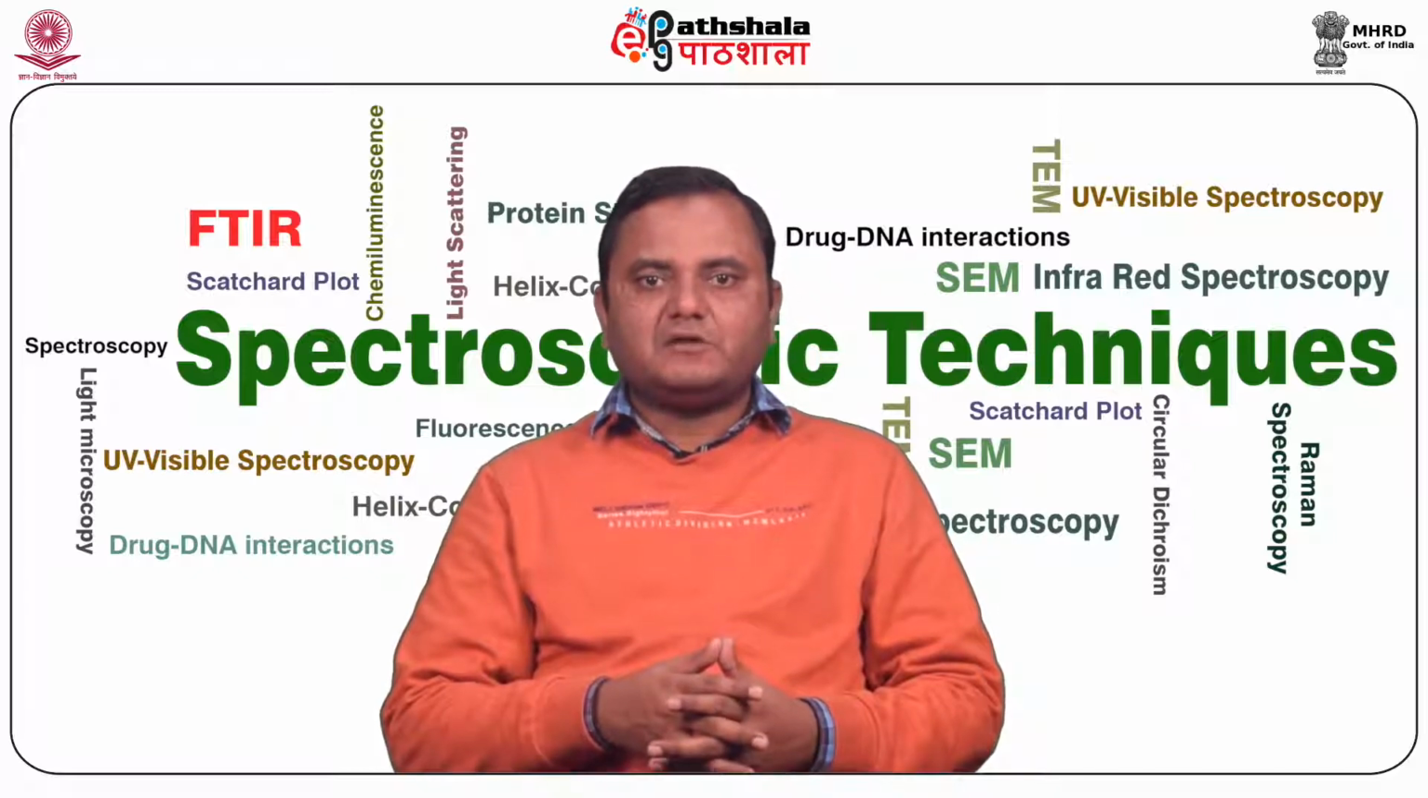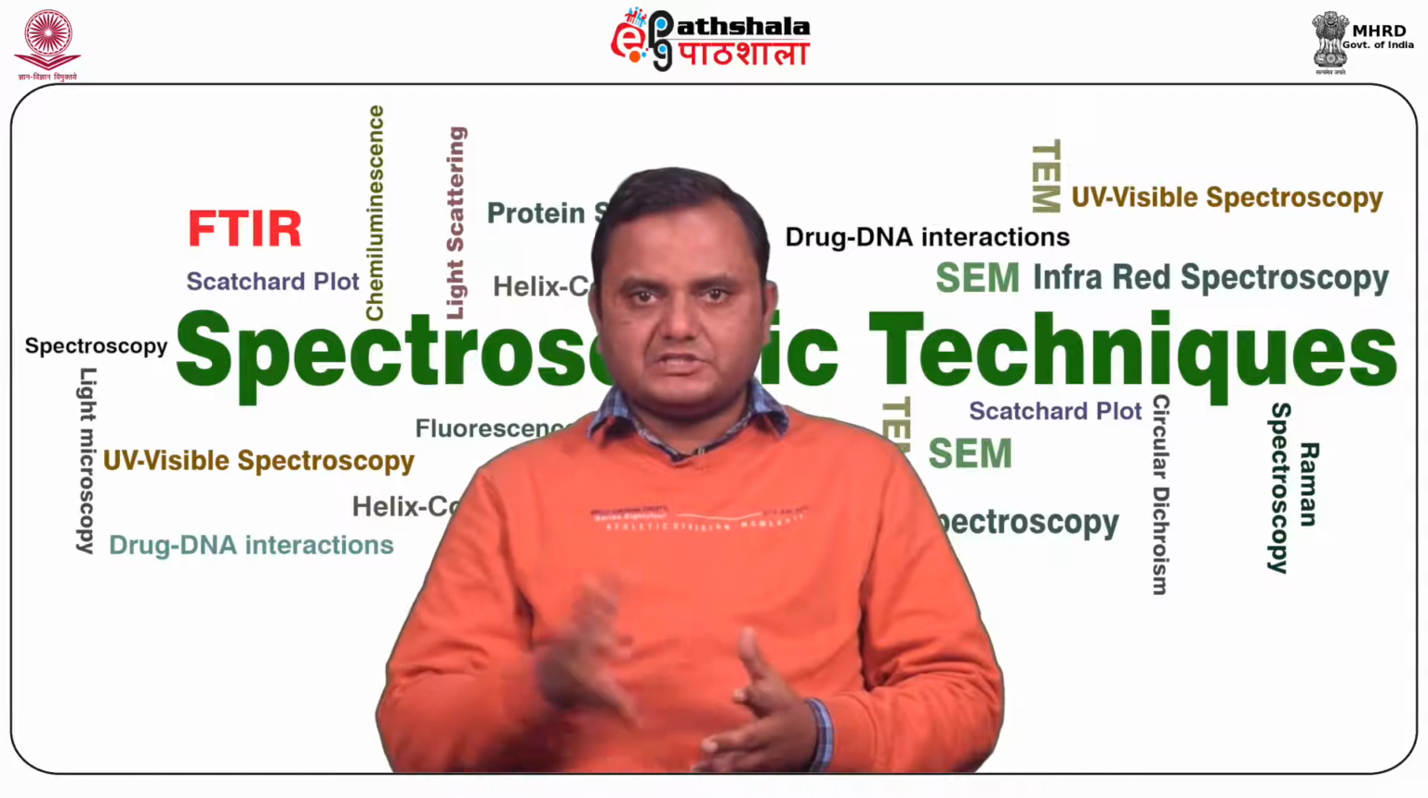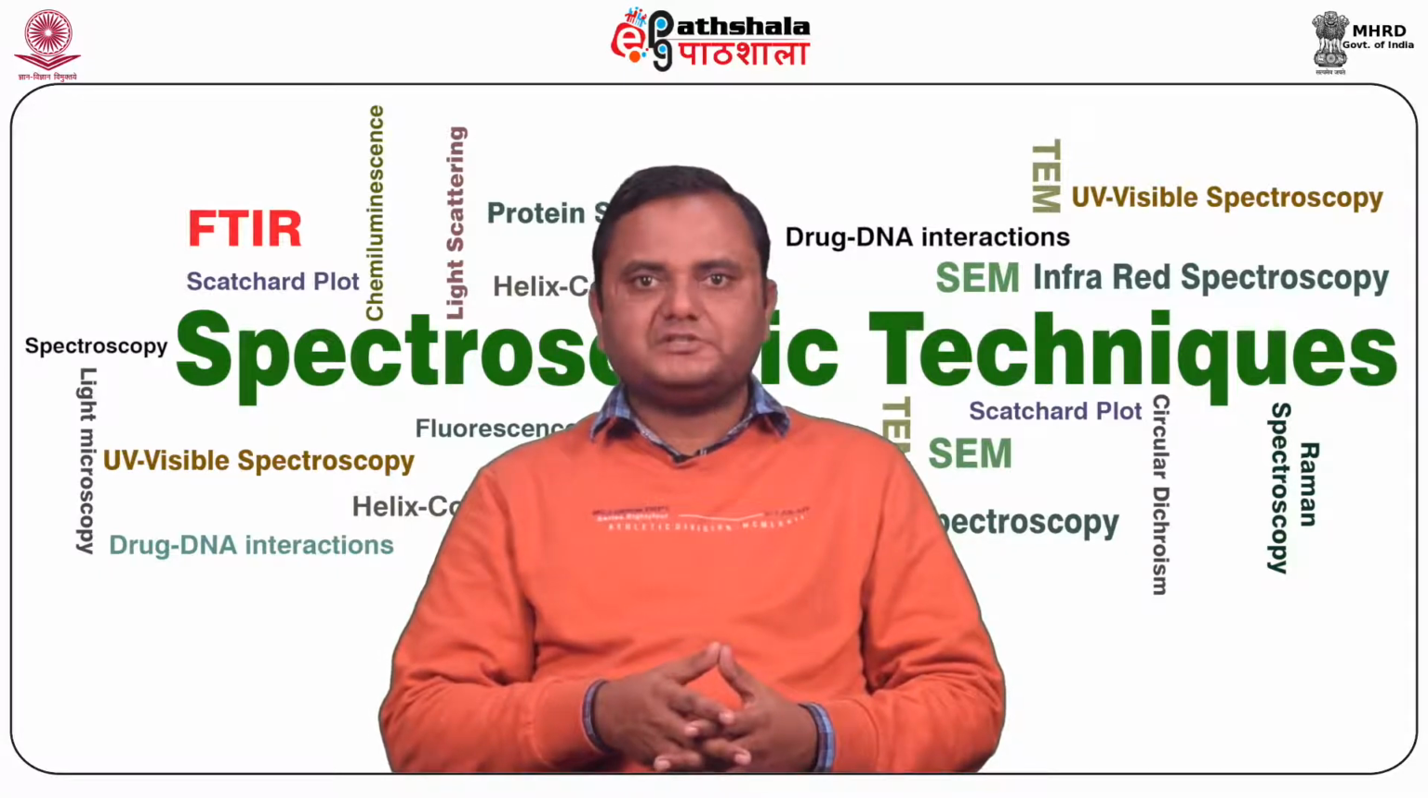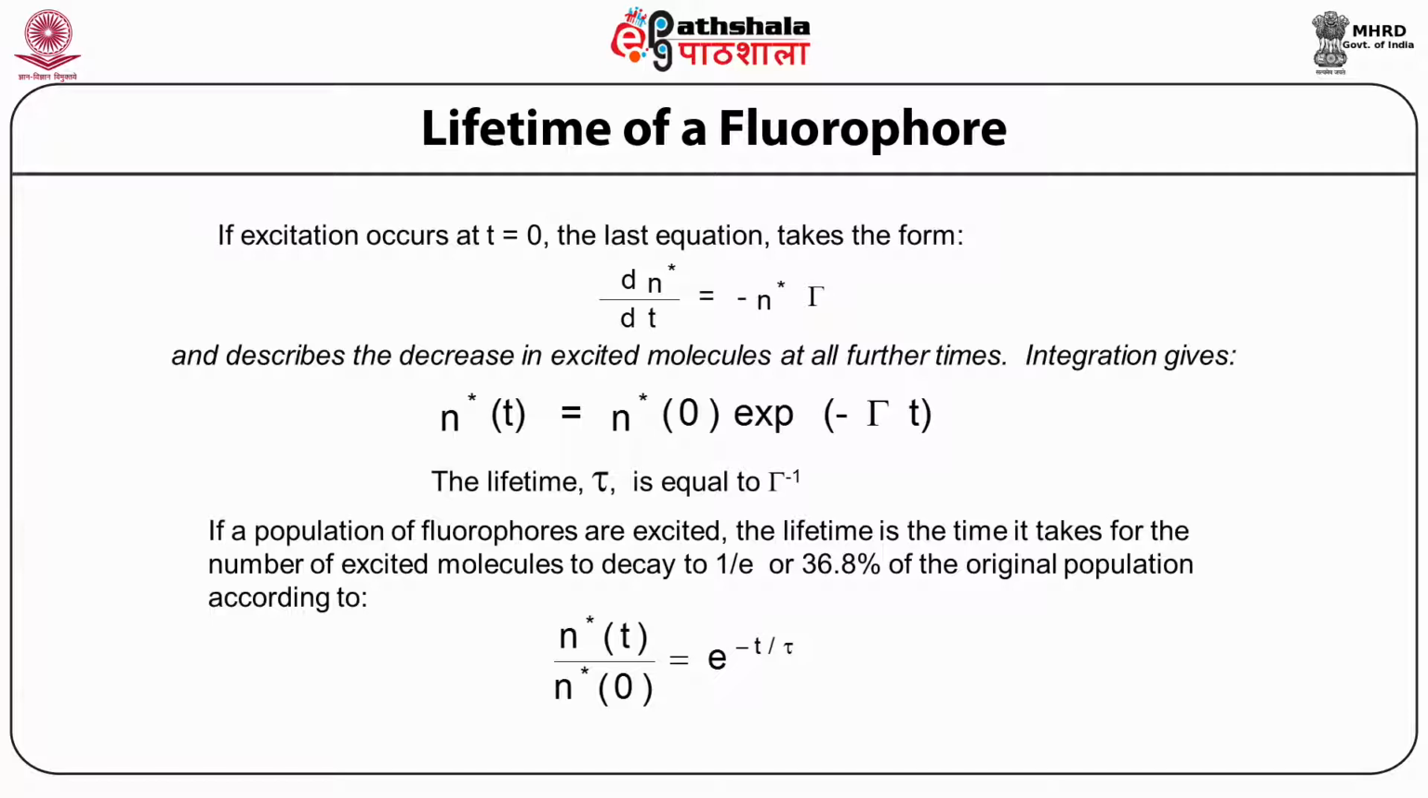The dimension of Γ is per second, that is, transitions per molecule per unit time. If excitation occurs at t0, the last equation takes the form of the excited state decaying as e to the power of minus Γt, and it describes the decrease in excited molecules at all further times. Integration gives this form of equation, where the lifetime is equal to Γ inverse. If a population of fluorophores is excited, the lifetime is the time it takes for the number of excited states to decay to 36.8% of the original population, according to the given equation.